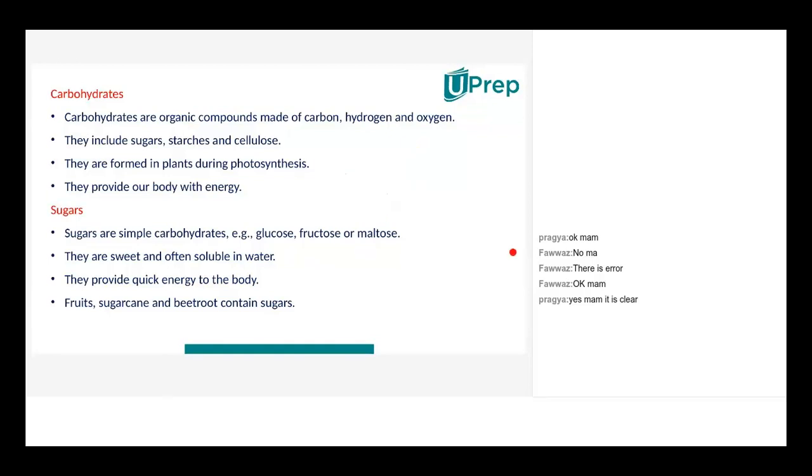Ma'am, can you just say glucose is more absorbed than fructose or maltose? Yes. And after that, which is more absorbed? Dextrose. Yeah, these are all simple sugars. These are all simple carbohydrates. All of them are readily available actually. But the most available one and easily available one is glucose.